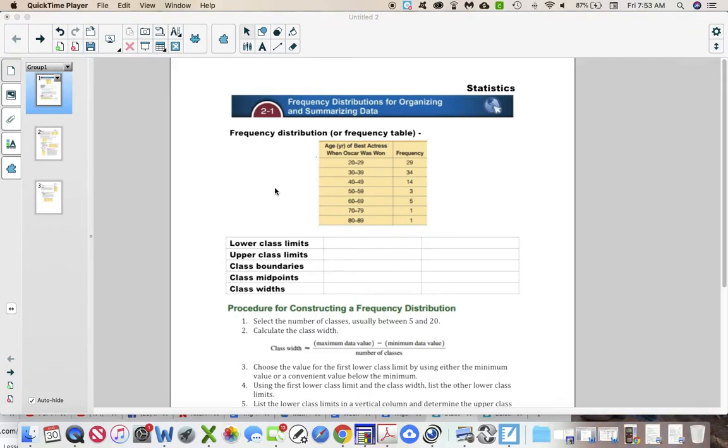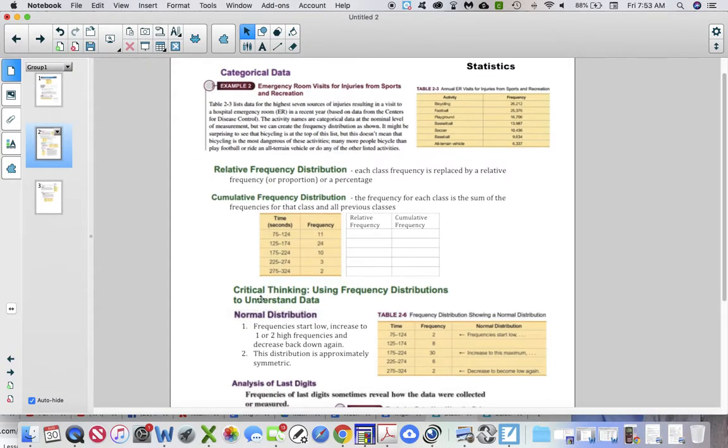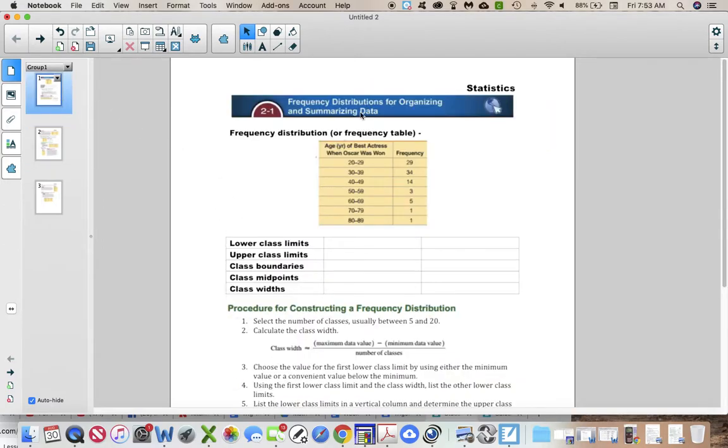So I'm going to go ahead and walk you through just about half of the notes for section 2.1. I think I'm going to only get to, if you flip over to the second page, probably right here to critical thinking is where I'll stop. So this video won't be too terribly long, I hope, but they're starting you into frequency distributions, which we'll talk about what that is. But I do have your test graded, and I'll give you back those on Tuesday when I come back. So there's how that works.